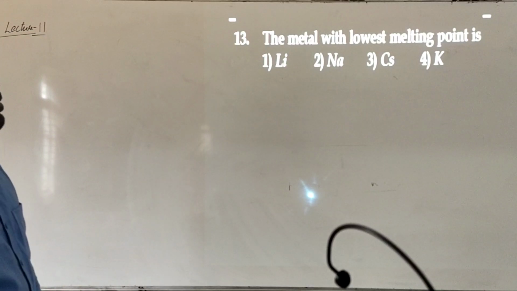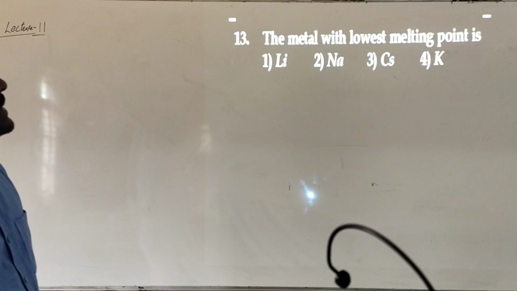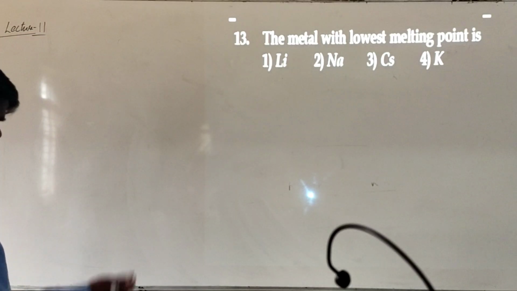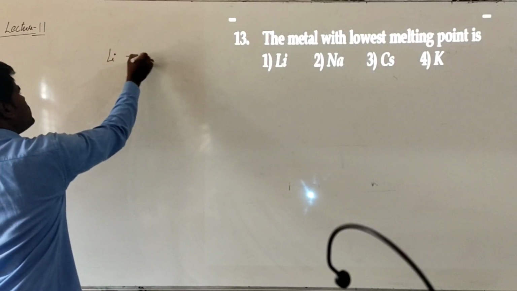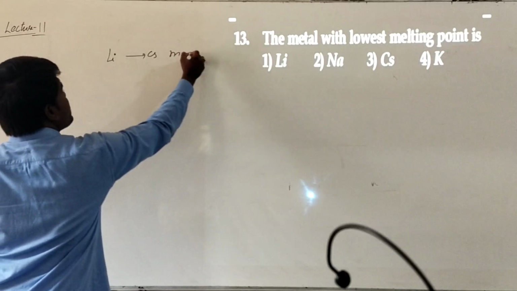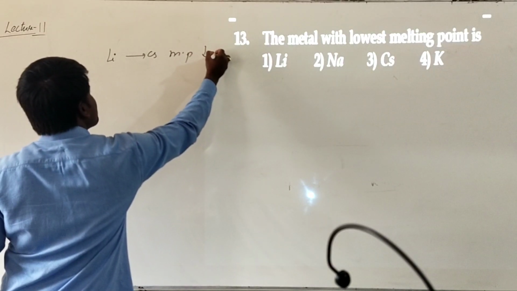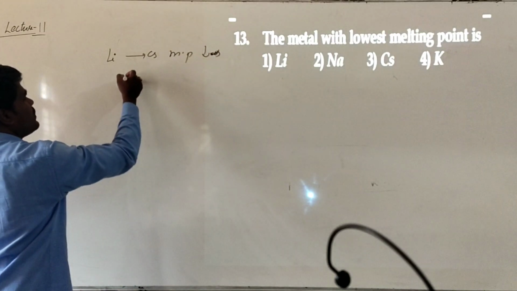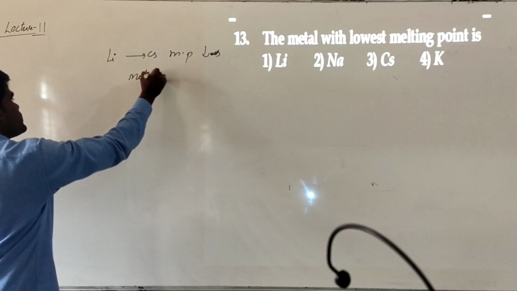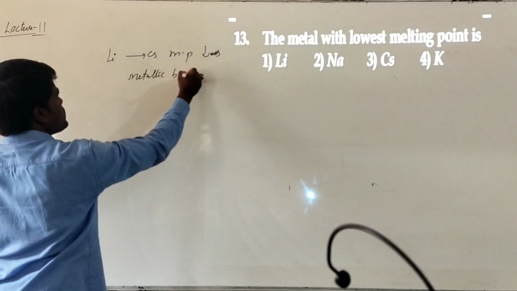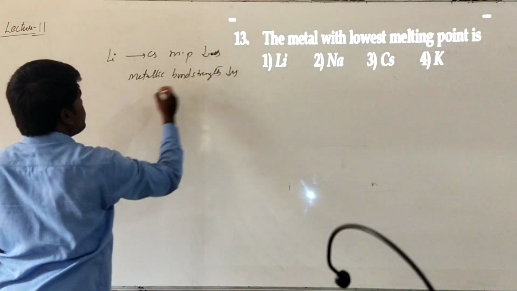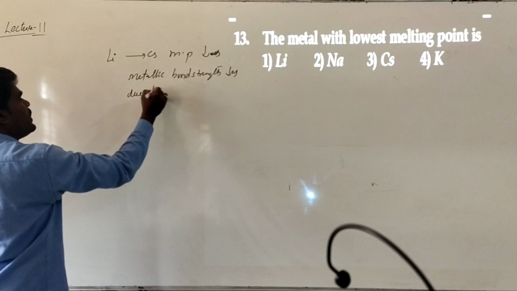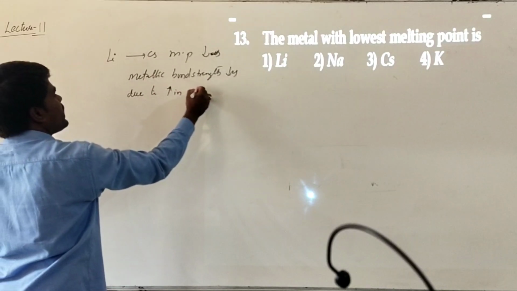Now, the metal with the lowest melting point is, generally here also the question will be about alkali metals. From lithium to cesium, melting point decreases. Why does it decrease? Because metallic bond strength decreases due to increase in atomic size.